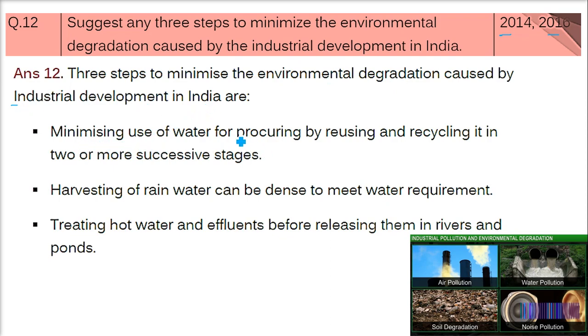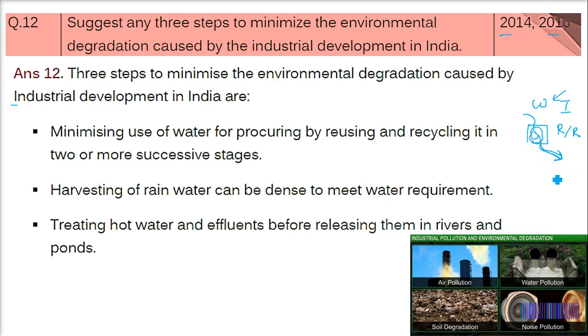First is minimizing the use of water by reusing and recycling it. Water is used everywhere, by all the industries. Now once this water is used, it is just thrown out without being treated. If this water is treated again and again, it can be reused and recycled through successive stages, rather than just sending it to an outlet, or throwing it in the stream or the river.